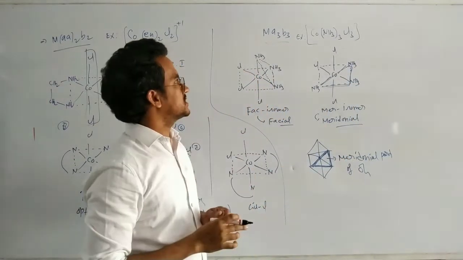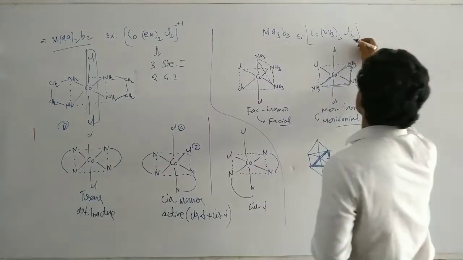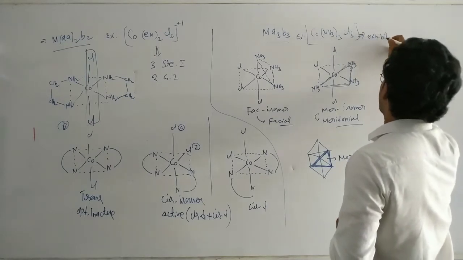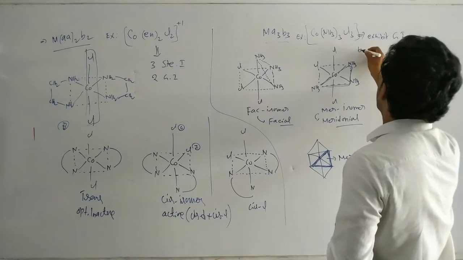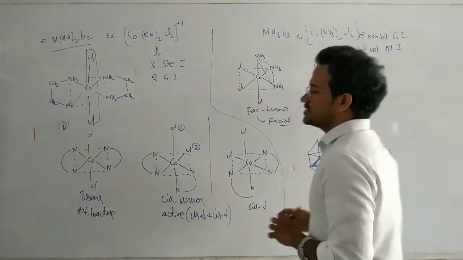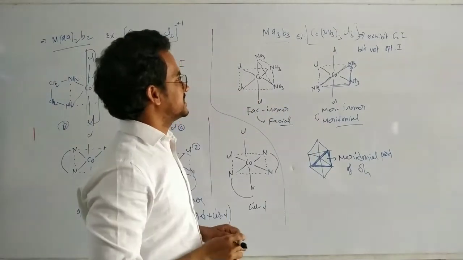Now in this case, Ma3B3 is the important point. It exhibits geometric isomerism, but not optical isomerism. Okay? That's it.